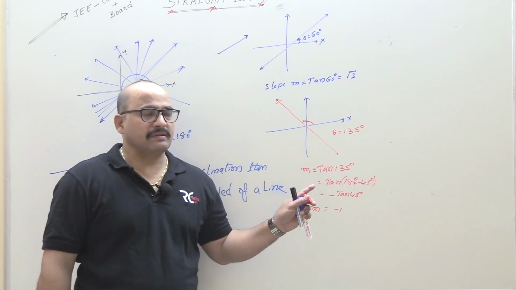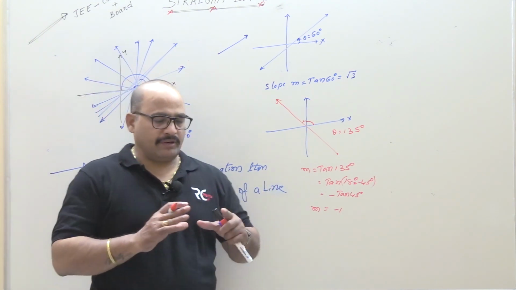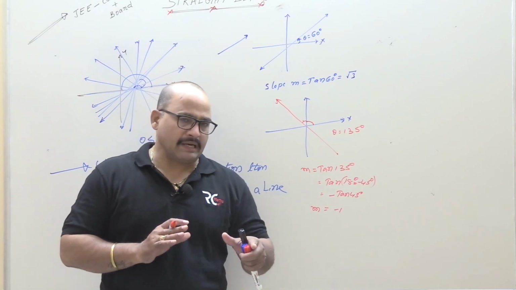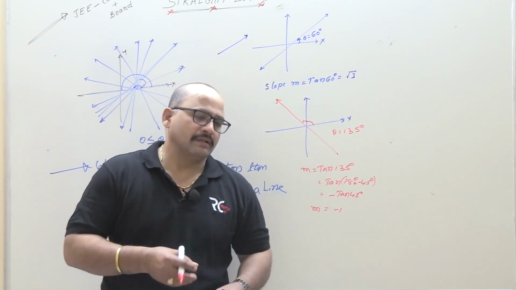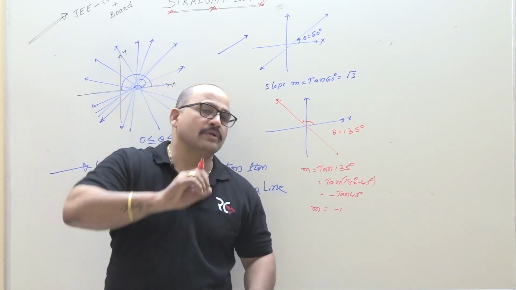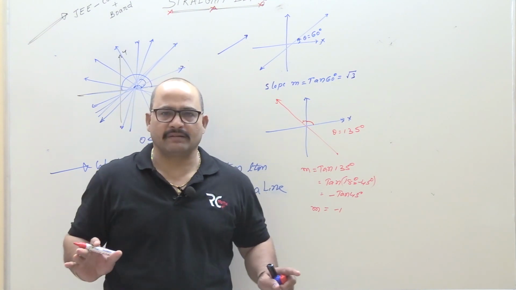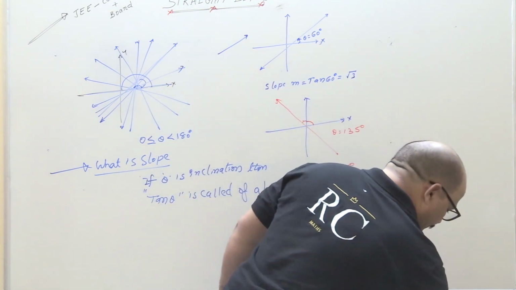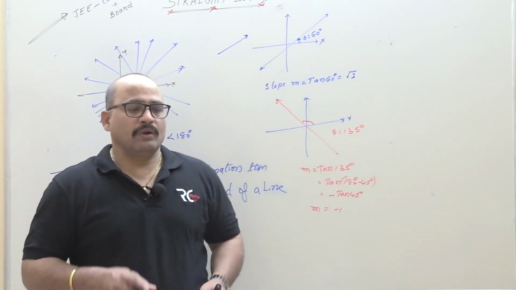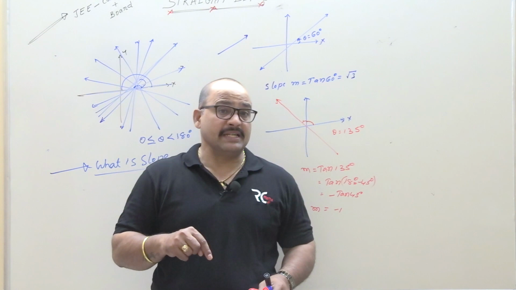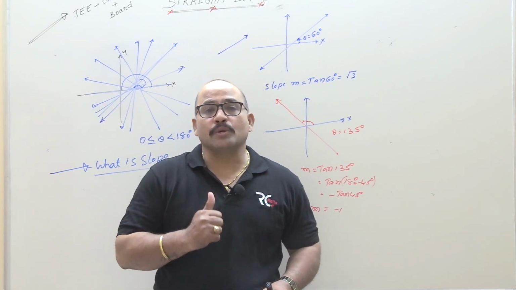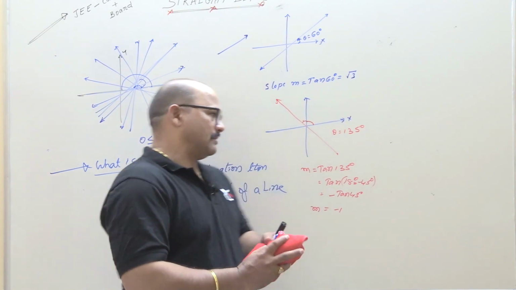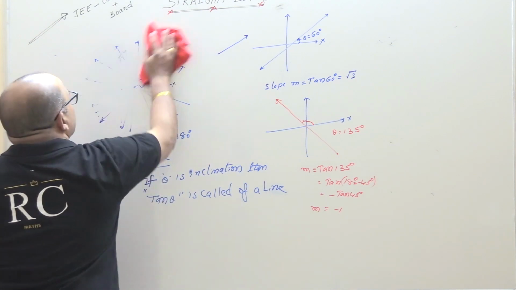Okay, students. So once you know the inclination, immediately you have to apply the tan. That value will give the slope of the line. So simple, that's all. Next, we will discuss the coordinate axes, which are also lines. Now what are the slopes of the lines? What are the slopes of the coordinate axes?